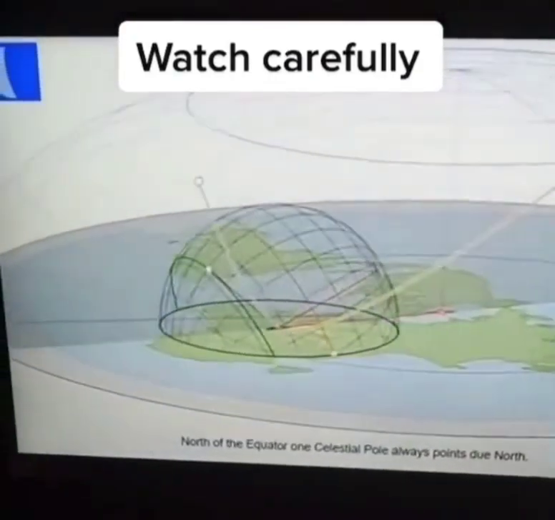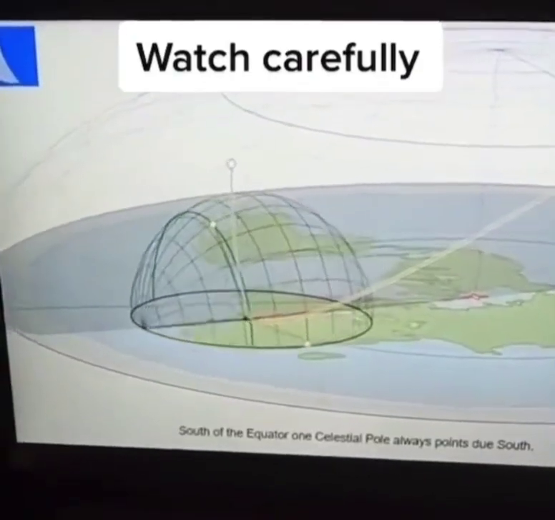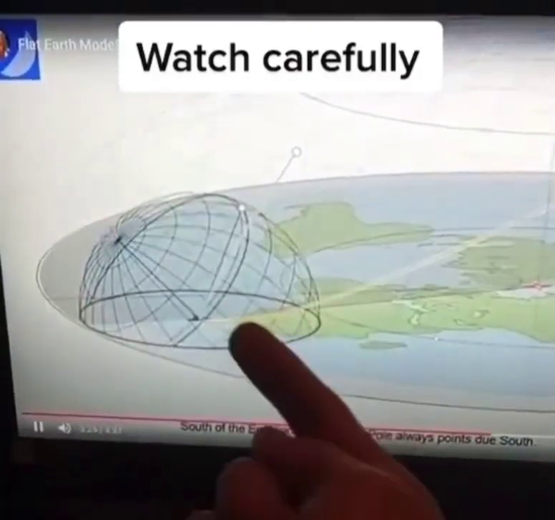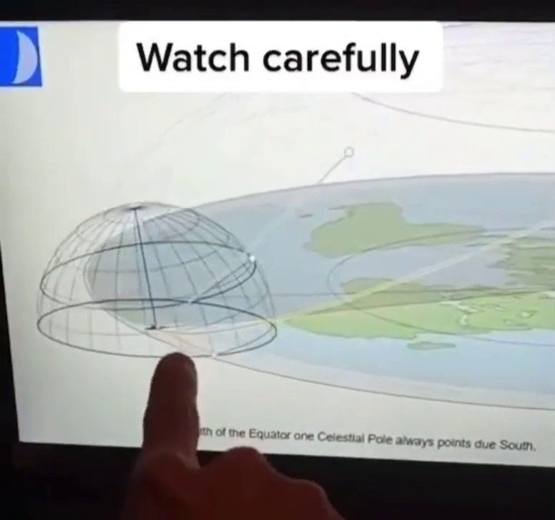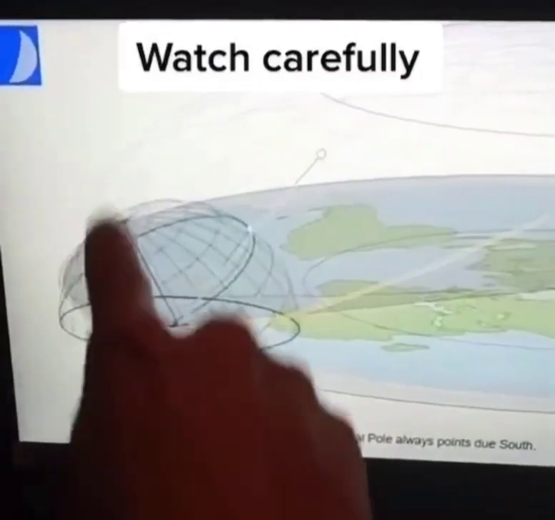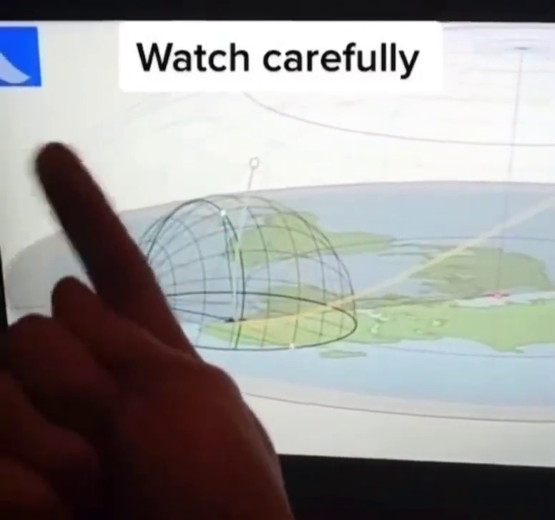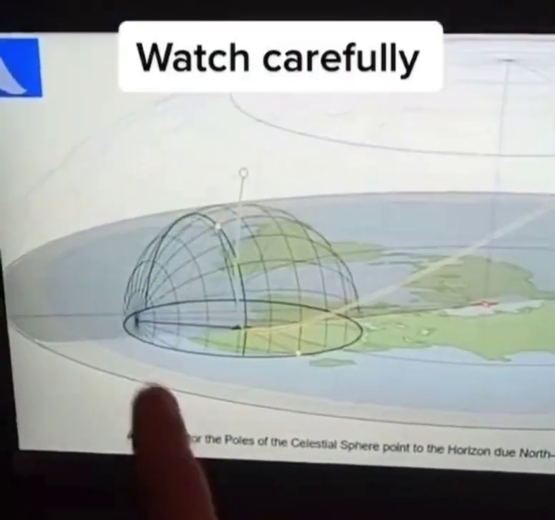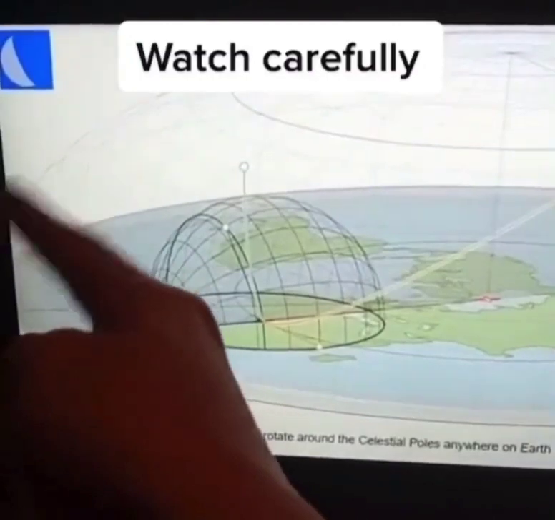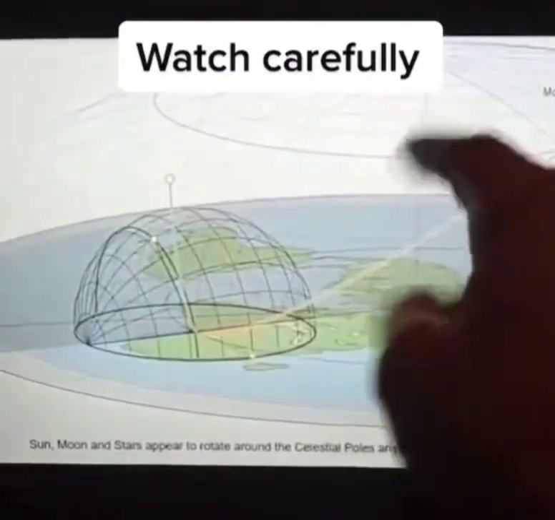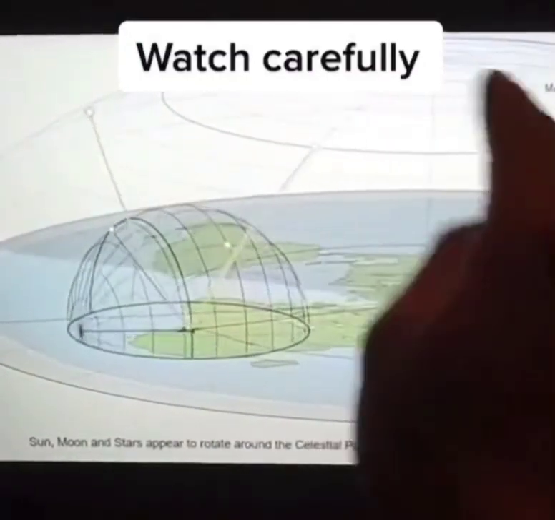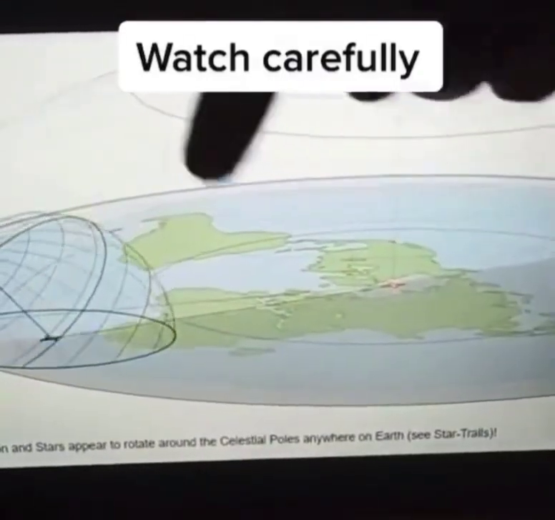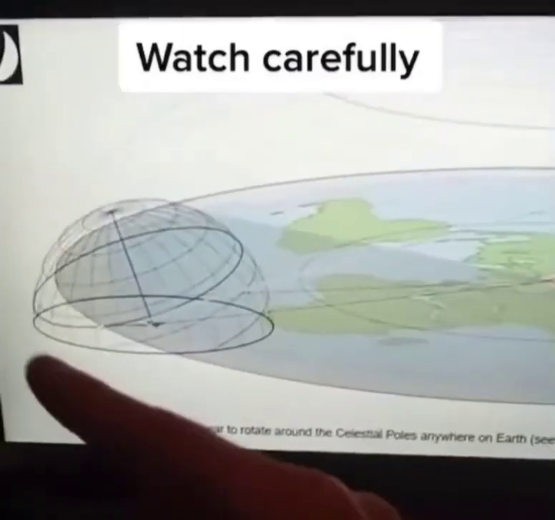Look what happens when we go past the equator and we go to the South Pole. Boom. The South Pole is near the horizon. It's never above your zenith unless you go to the South Wall, which we're not allowed to go to. So no one ever takes pictures of the South Pole directly above your head except for the Army. And that South Pole going the opposite direction is just a reflection. This dome is reflective, and as that turns this way, like that, this goes the other direction.